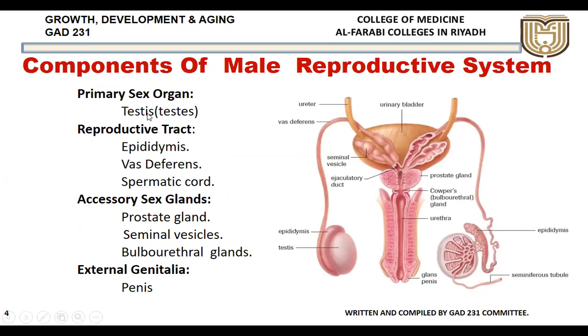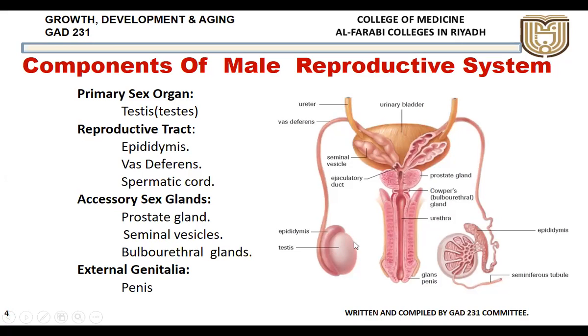In case of single, it is called testis, spelled IS, and in case of the plural, when they are two or three, it is also called testis in pronunciation, but the spelling differs, ES. One is IS, when it is more than one, it is ES. This is the main primary reproductive organ in case of male. Then we have the reproductive tract.